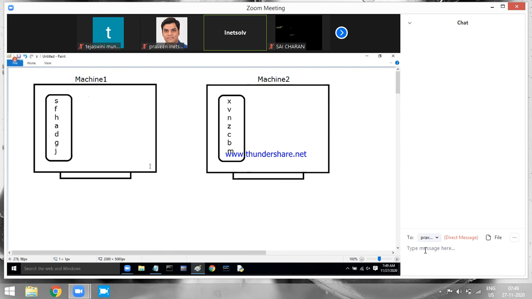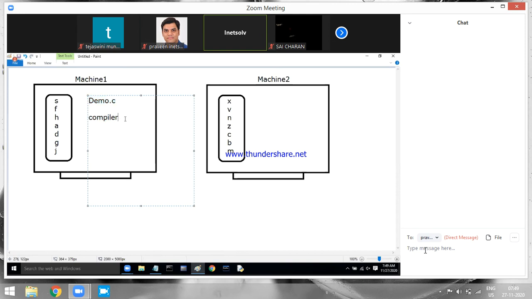Now I am developing a C program. Listen carefully. Demo.c is a program developed in C language. I developed the program in machine 1. Now I give the C program to the compiler. What will the compiler do? The compiler will take the C program, read the instructions, verify them.